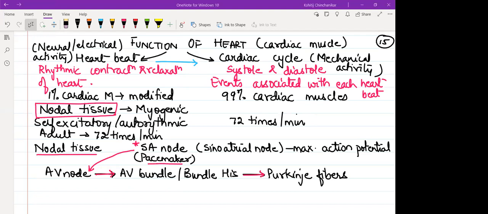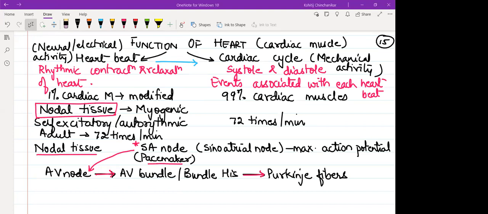They will be excited, because we know energy can neither be created nor destroyed. So if you want nodal tissue to generate a nerve impulse, to generate electrical current, it cannot until you give some energy to it. But this does not wait for an external stimulus. The change in the shape of the heart itself is used as a stimulus, and it keeps getting excited again and again. So since it doesn't wait for an external stimulus, we refer to our heart as self-excitatory, autorhythmic.